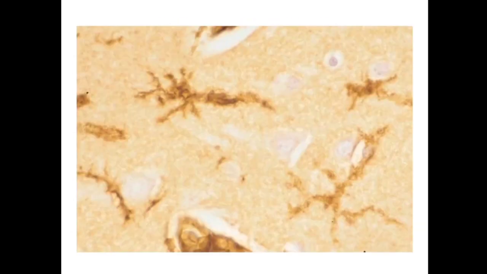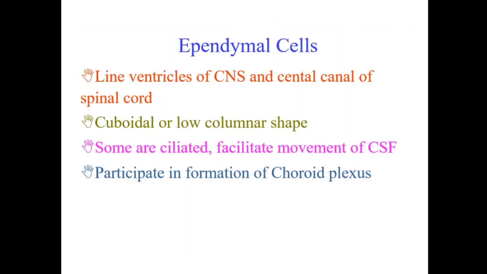Then we have the ependymal cells. Ependymal cells line the ventricles of the CNS and the central canal of the spinal cord. Actually, these are nothing but simple columnar epithelium.